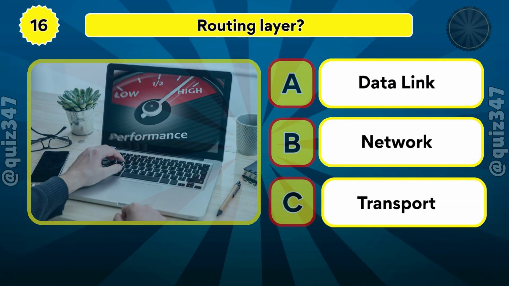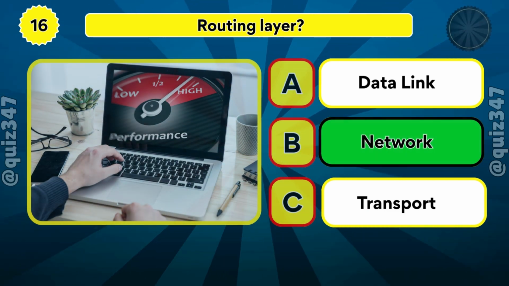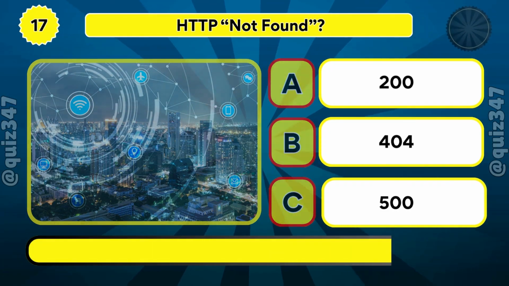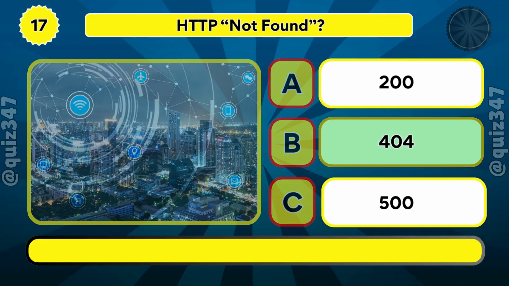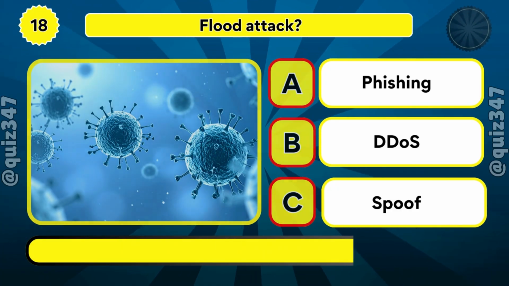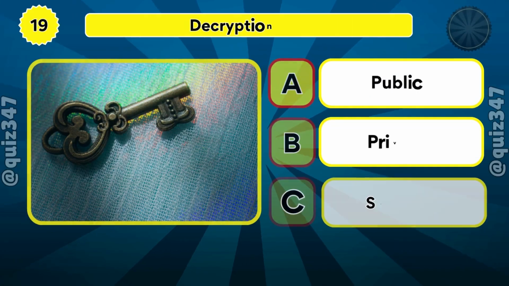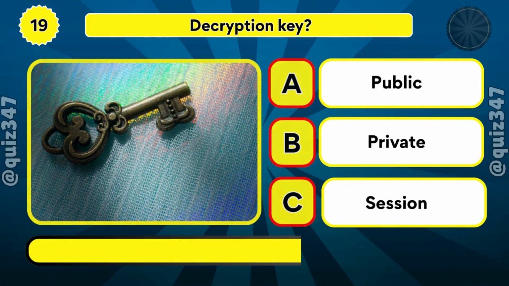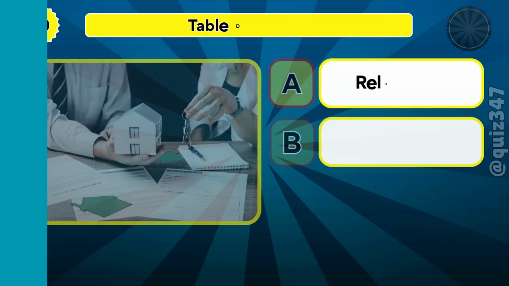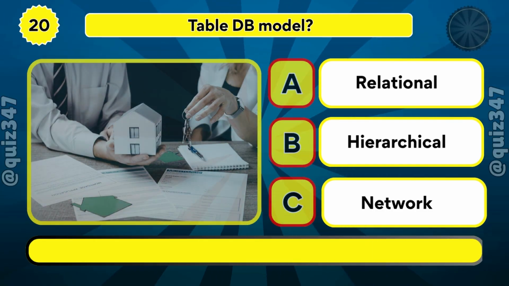Which layer handles routing? Network experts only. Which HTTP code means not found? Simple, or is it? Which attack floods a server? Stay focused. Which key decrypts data? Security level rising. Which database uses tables? You're doing amazing! Final round, don't give up now.